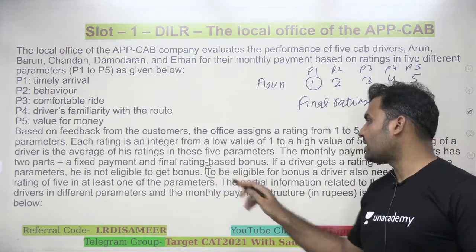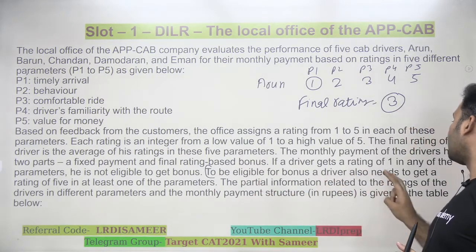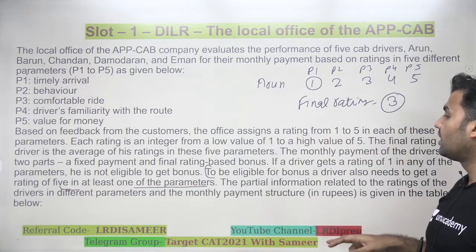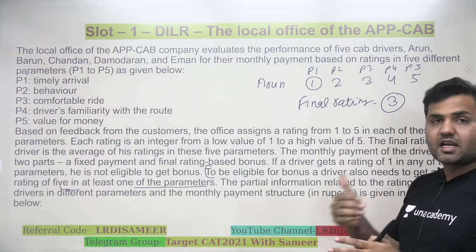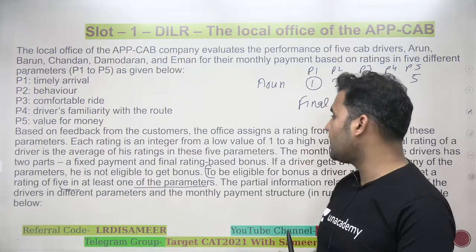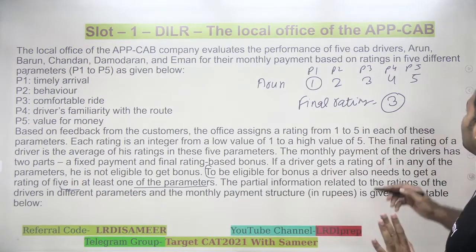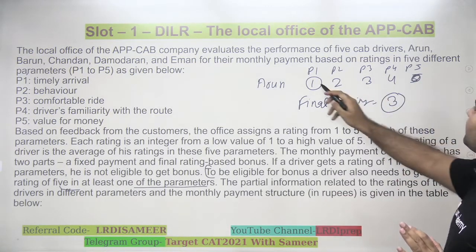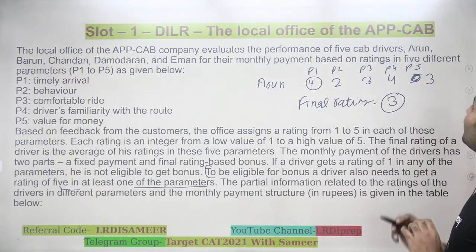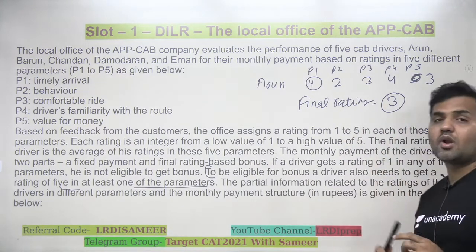Also, there's another point that you need to read carefully. To be eligible for a bonus, a driver also needs to get a rating of 5 in at least one of the parameters. So another condition to be eligible for the rating based bonus is that you should be getting at least one 5 in at least one of the parameters. One 5 should be a must. For example, if Arun is getting, let's say, 4 here, and in P5 Arun is getting, let's say, 3, then Arun will not be eligible for the bonus. Why? Because Arun is not getting any 5.